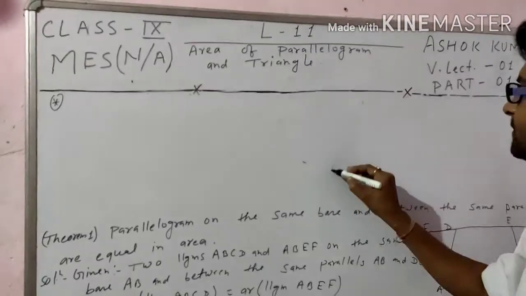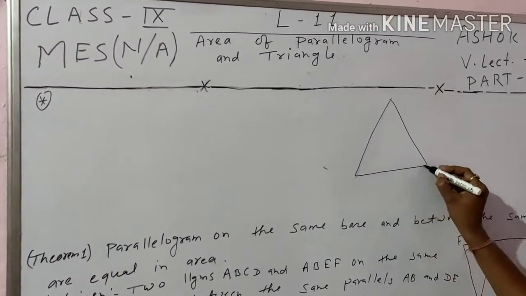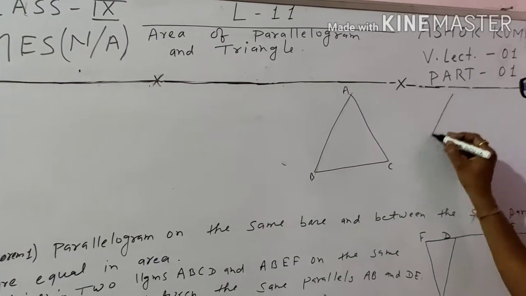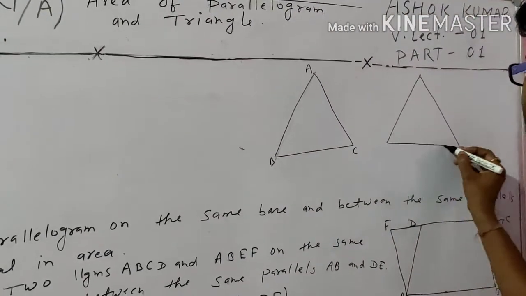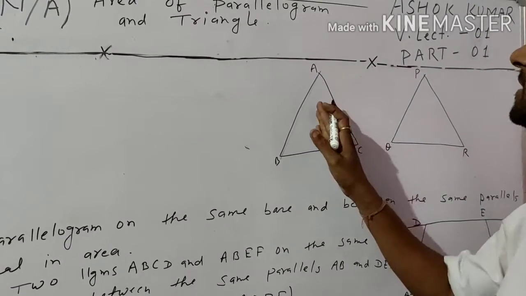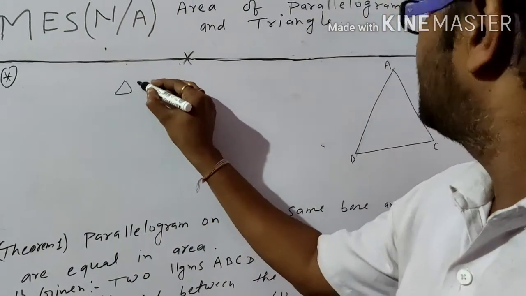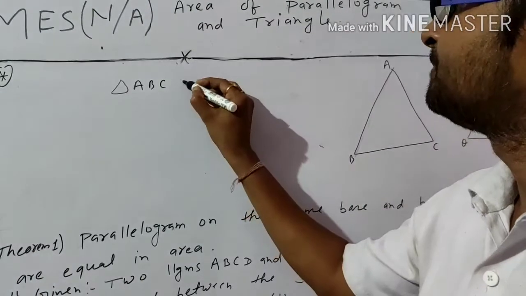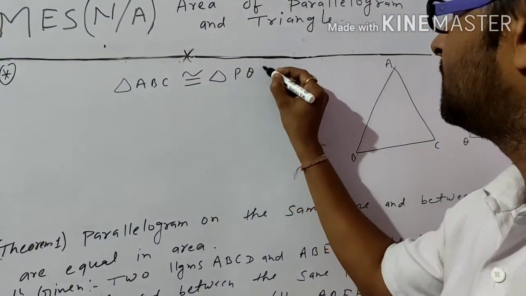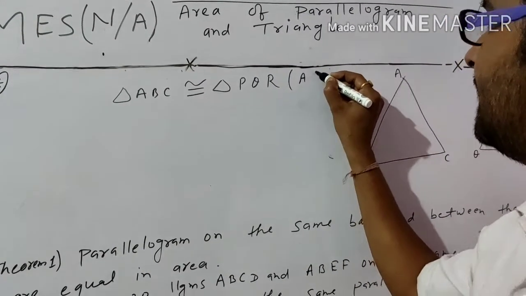Suppose, student, two triangles are given here: ABC and another triangle PQR. If these two triangles are congruent by any criteria, the triangle ABC is congruent to triangle PQR. The reason is angle, side, angle.